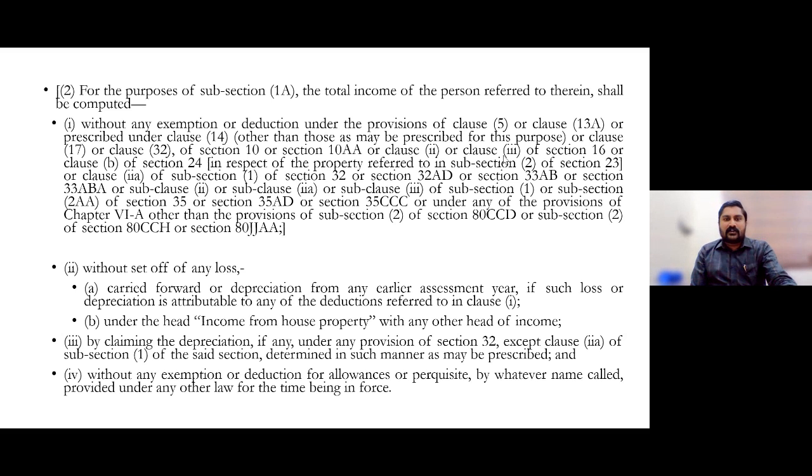Then if you see chapter 6A deductions ranging from 80C to 80U, only three deductions are eligible for new tax regime holders. First, in the form of 80CCD(2), employer's contribution towards NPS, the National Pension Scheme. That amount would be included under the head salary first, then you can get that deduction as per those limits. 80CCD(2) is eligible even though you are opting for this new tax regime. So that is the first deduction.